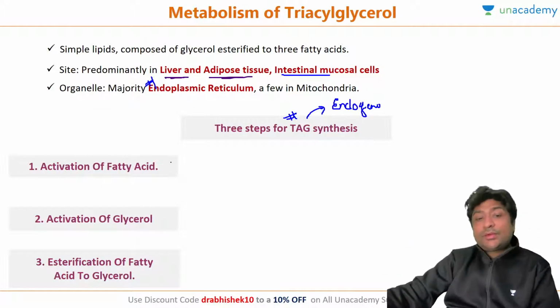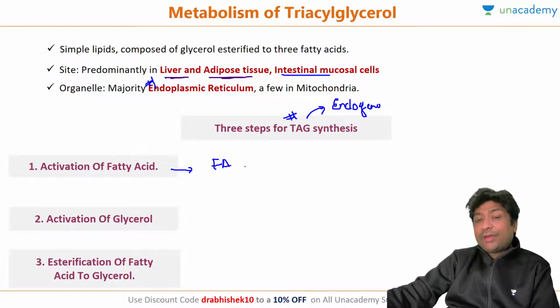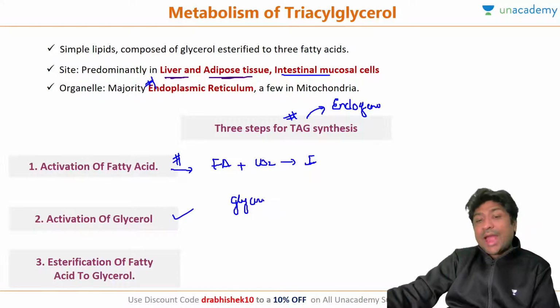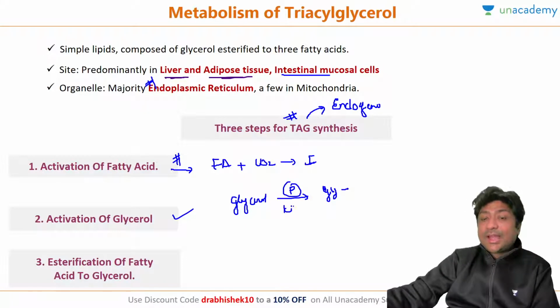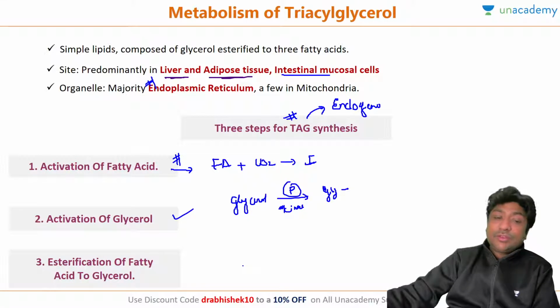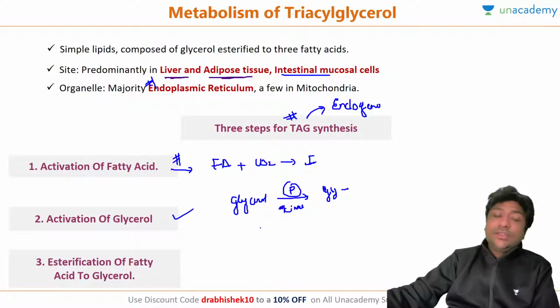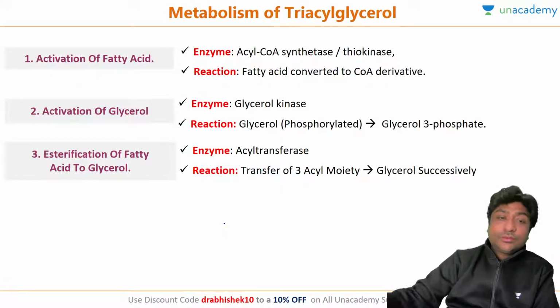So the three steps are: first, activation of fatty acid. Whenever fatty acid is formed, it will react with CoA to be activated, so fatty acyl CoA will be formed. That is the first step, activation. Then activation of glycerol. The glycerol molecule also will be activated. A phosphate group will be added to form glycerol phosphate, and here the enzyme is glycerol kinase. So this is activation of glycerol by glycerol kinase. And then on the glycerol molecule, one by one, each of these fatty acids will be added. So let's look at each one of these steps.